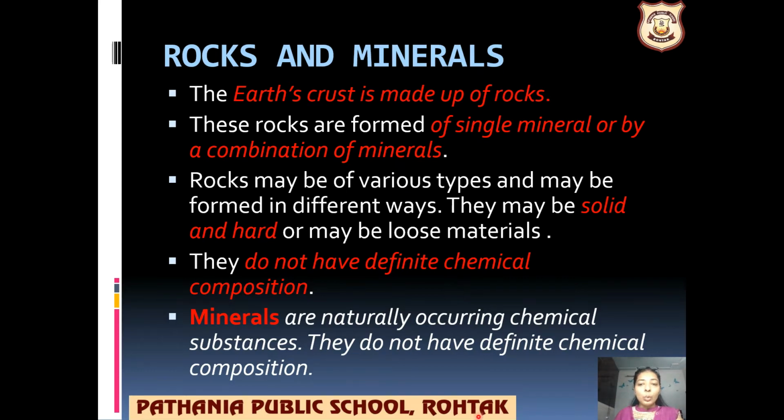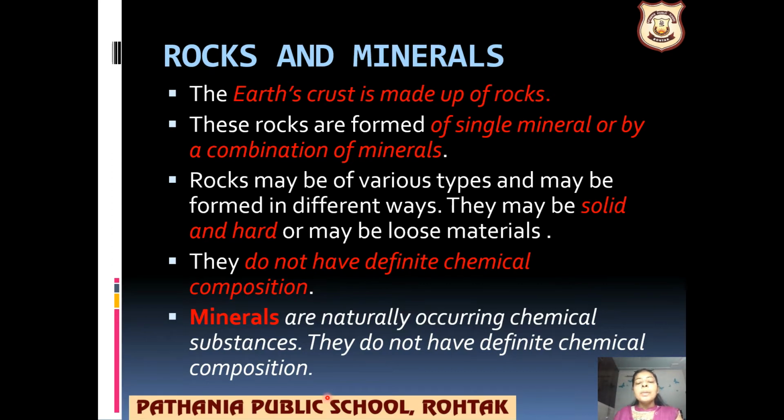Then what are minerals? Minerals are naturally occurring chemical substances. The things that we find inside the rocks, these are called minerals, that we extract and that we use in our daily life.